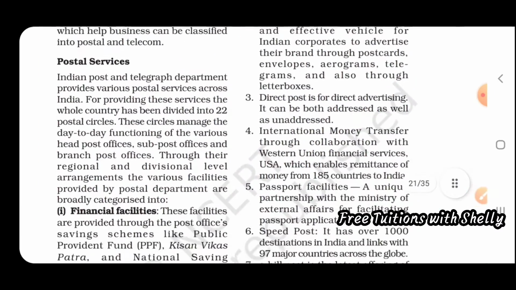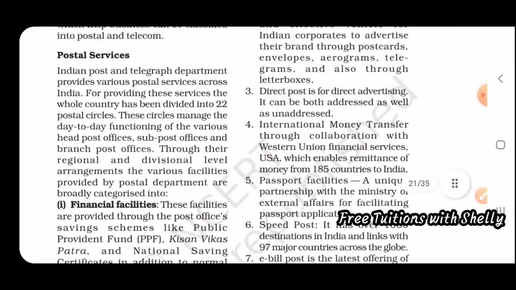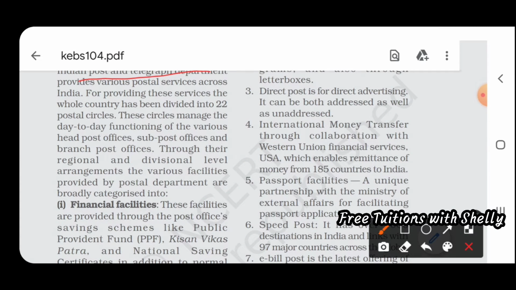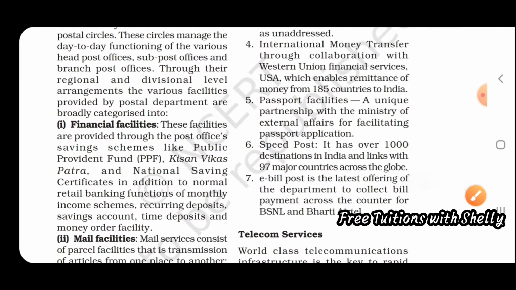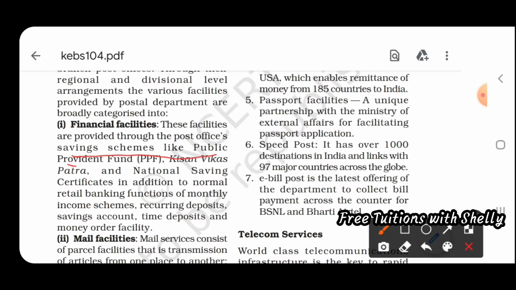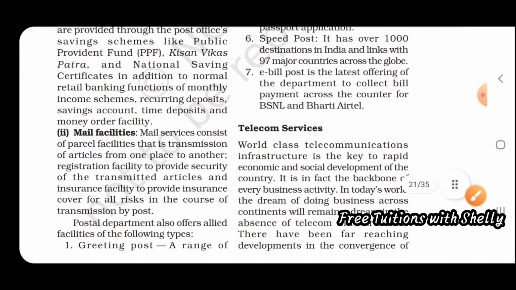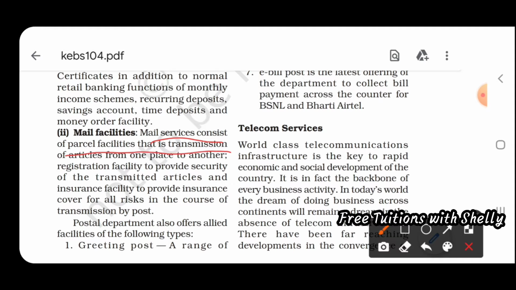Then come postal services. The Indian Post and Telegraph Department provides various postal services across India. Through the regional and divisional level arrangement, the various facilities provided by the postal department are classified. First, financial facilities, like post office savings schemes such as Public Provident Fund, Kisan Vikas Patra and National Savings Certificate. All these are financial facilities. Next is mail facility, which consists of parcel facilities and transmission of articles from one place to another. We get parcel facility, right?